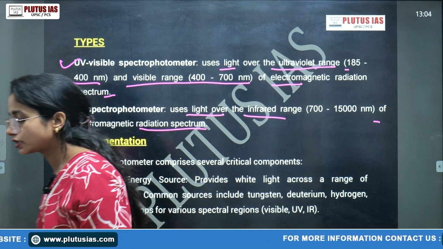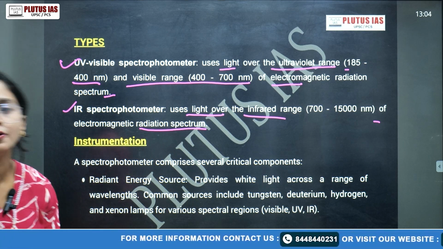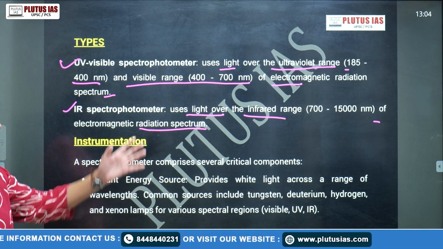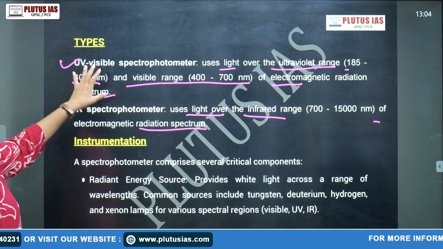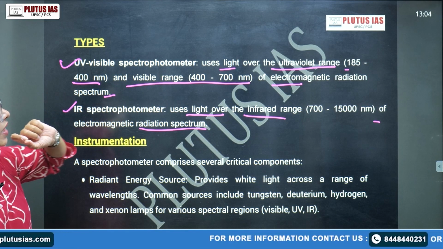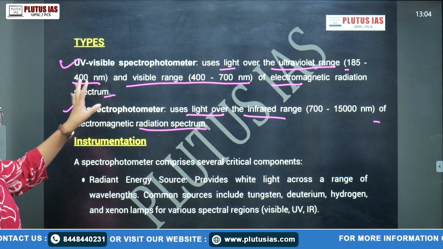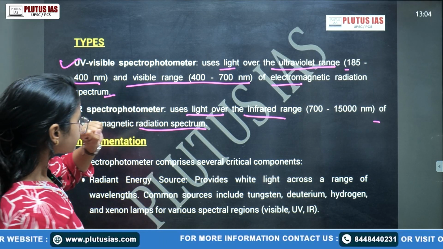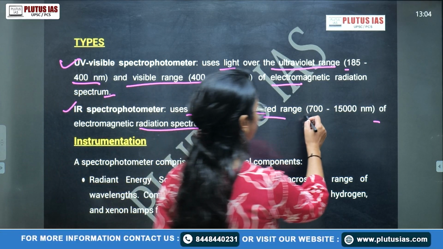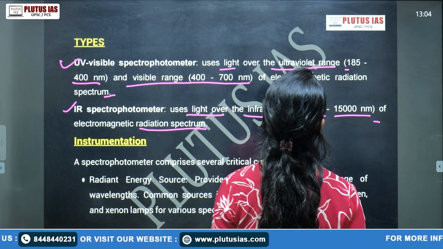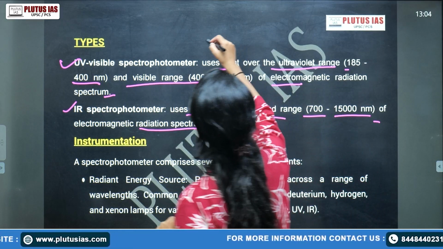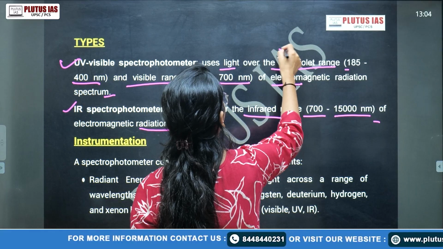So here there's one more thing which I need to tell, that there's a difference. Even in this slide we can see that the UV range is 185 to 400 nanometers, while the infrared has a range of 700 to 1500 nanometers. So this is your lambda.